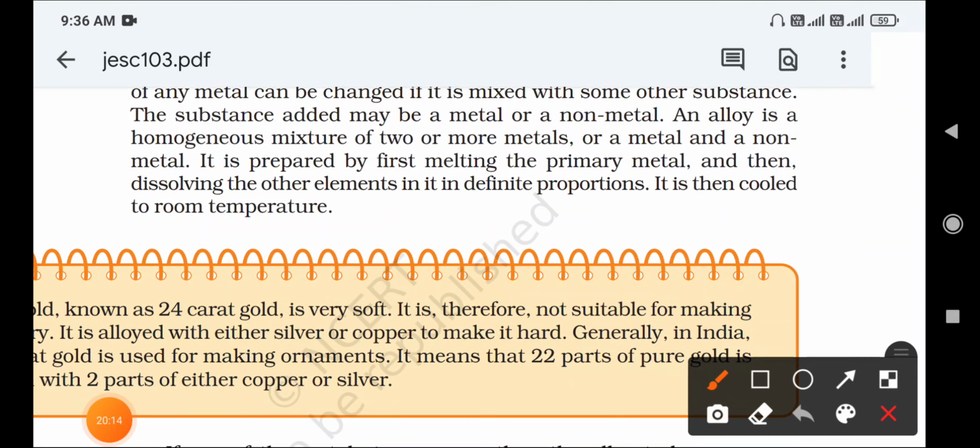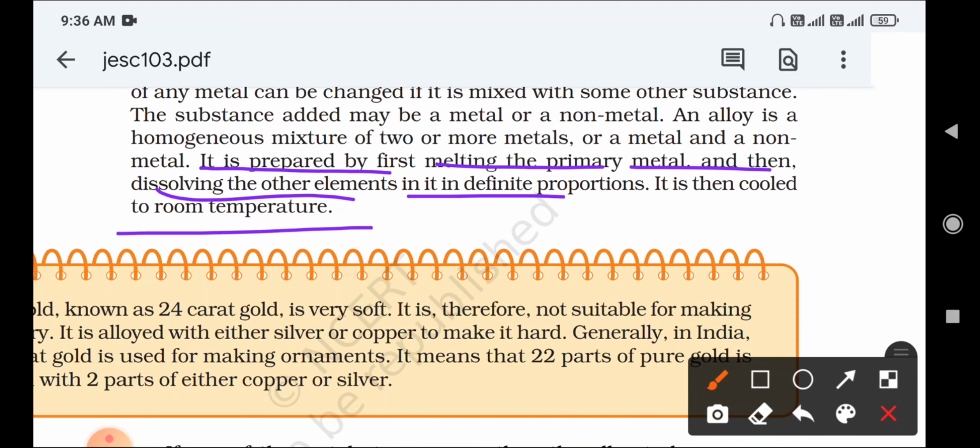It is prepared by first melting the primary metal and then dissolving the other elements in it in a definite proportion. It is then cooled to room temperature. To prepare an alloy, you take two different elements and first melt the primary element. After that, the secondary element is added to the primary element in a definite proportion.